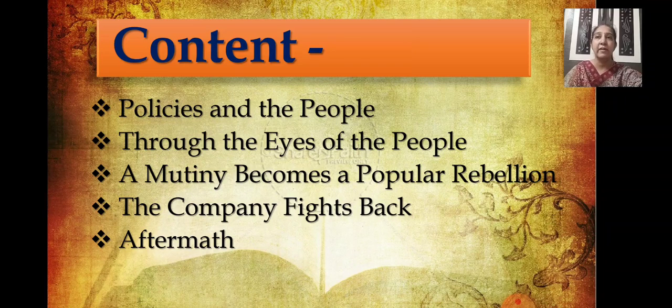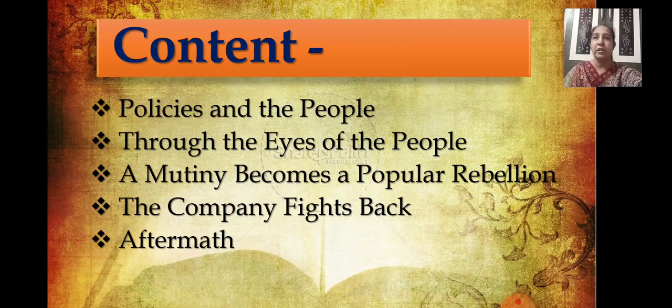Even those who had rebelled were told that if they submitted to the British and had not killed any white people, they would remain safe and their rights and claims to land would not be denied. So this is what we have seen in the Company Fights Back. Then in Aftermath, we have seen the British tried to regain their control over our country, right? By the end of 1859, they brought important changes. So we have learned all the changes that the Britishers brought in the policies and the acts, okay? So this is how we have completed the chapter.